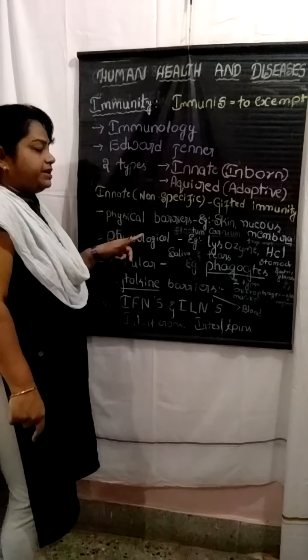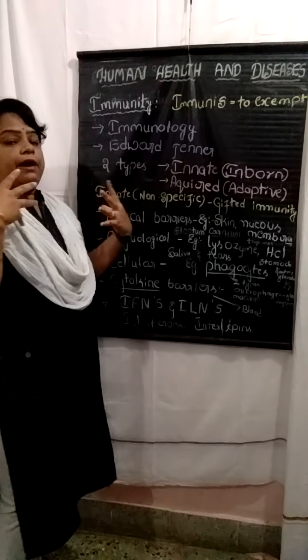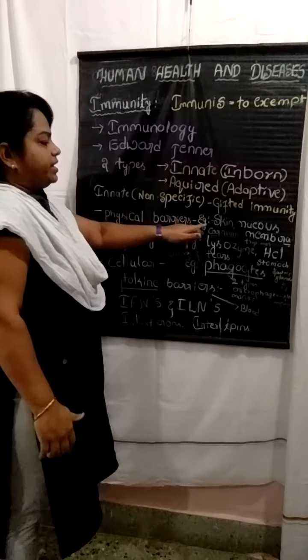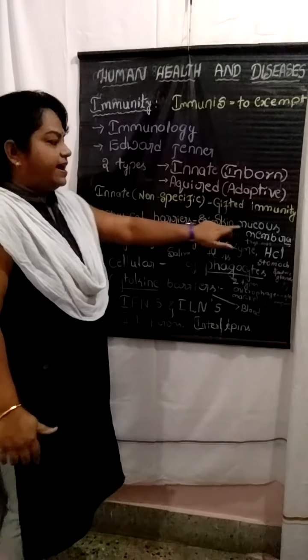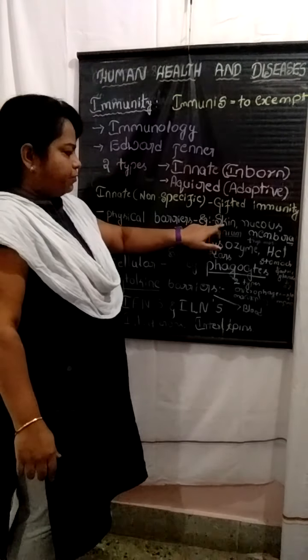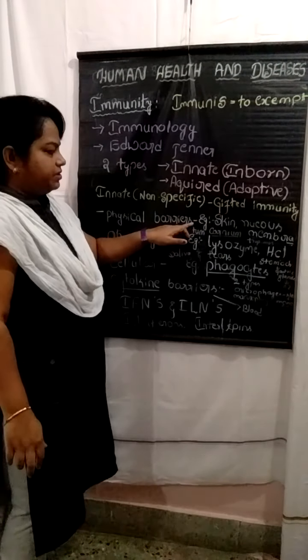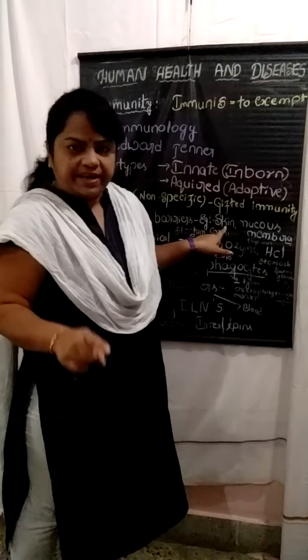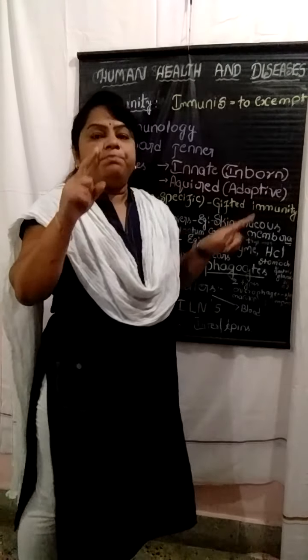The examples I have written here for the physical barrier are the skin and the mucus. One is the skin, another one is the mucus.